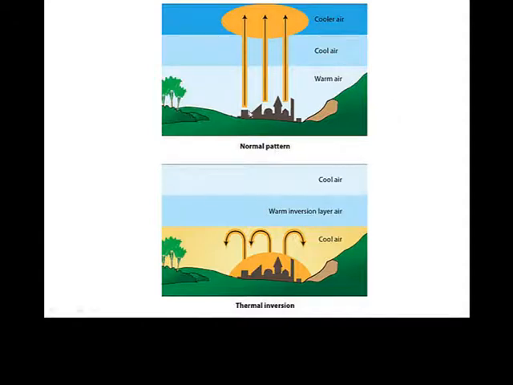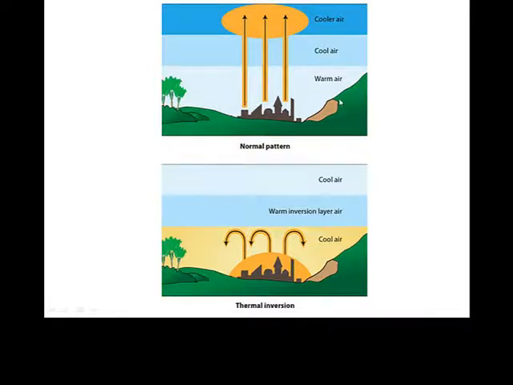Normally, you can see on this upper slide here, you've got warm air near the Earth. The sun hits the Earth, the Earth absorbs that heat energy, and then it's re-radiated out. So we're nice and warm near the surface of the Earth, but as you get further away from the Earth, the air gets cooler and cooler. That's why there's always snow on the tops of mountains, right? It's much colder the higher up you go. And we also know that warm air rises.